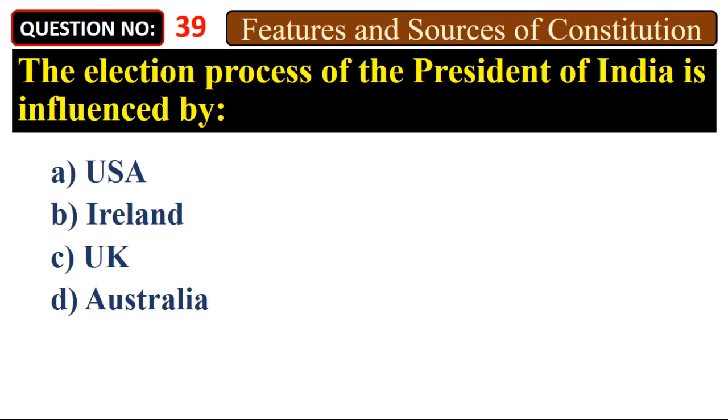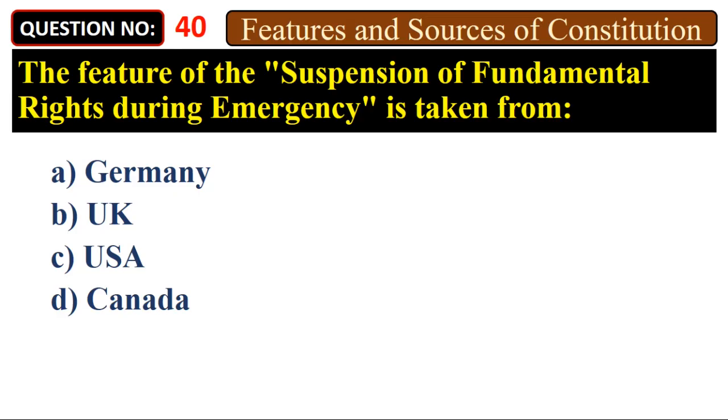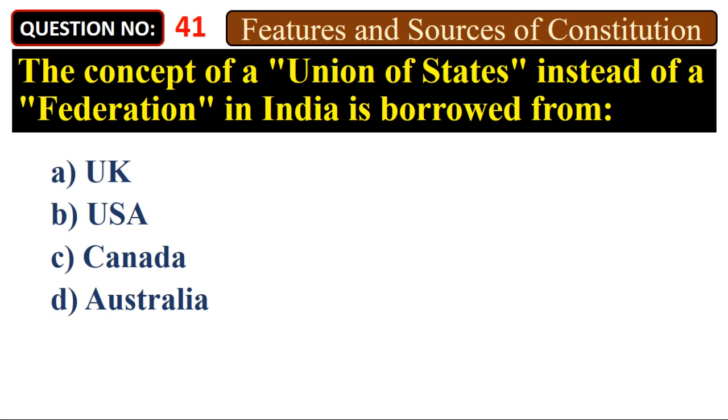The election process of the President of India is influenced by A. USA, B. Ireland, C. UK, D. Australia. Answer: B. Ireland. The feature of the suspension of fundamental rights during emergency is taken from A. Germany, B. UK, C. USA, D. Canada. Answer: A. Germany.